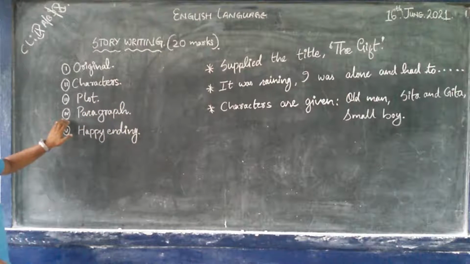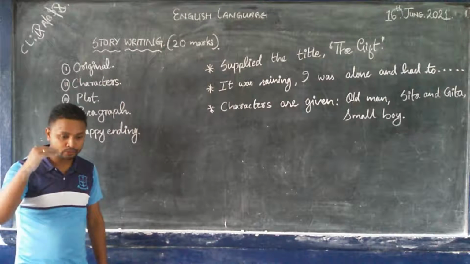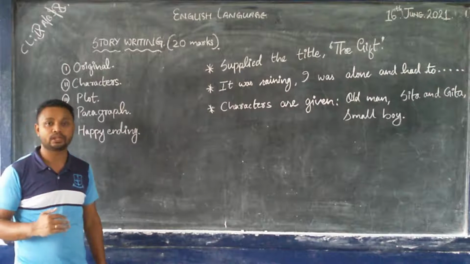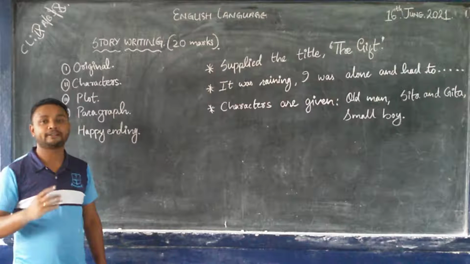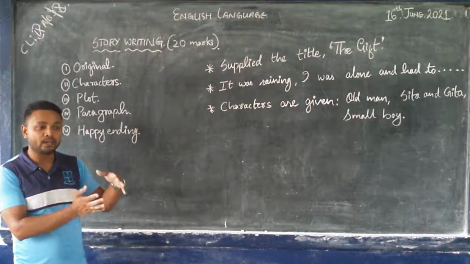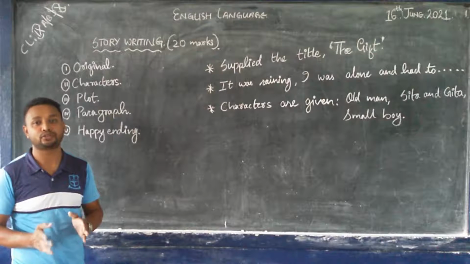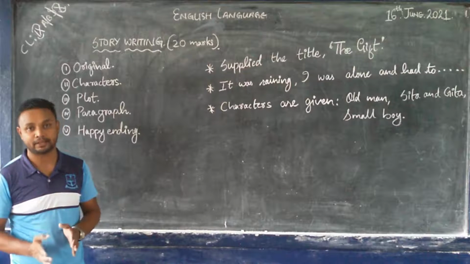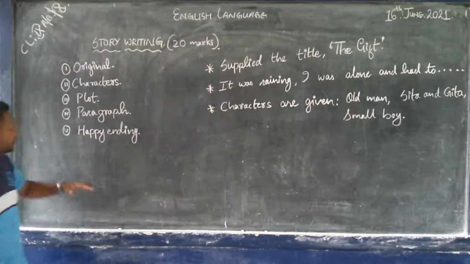The 4th one is the paragraph. Whenever you write stories, you need to divide the paragraphs in such a way that the one who reads it finds different sections flowing in your story under the different paragraphs. That is the most important thing that you need to remember.